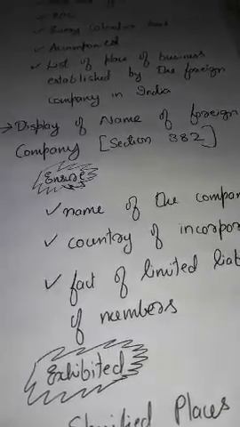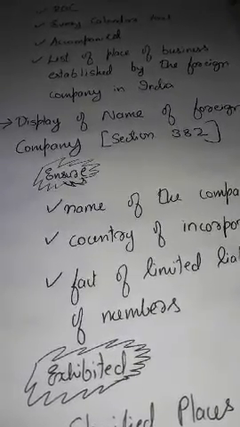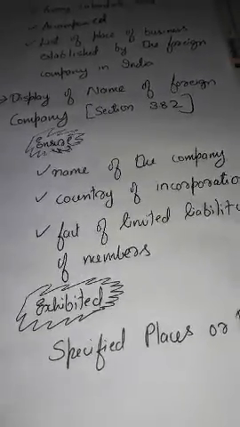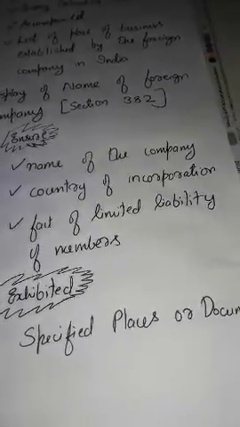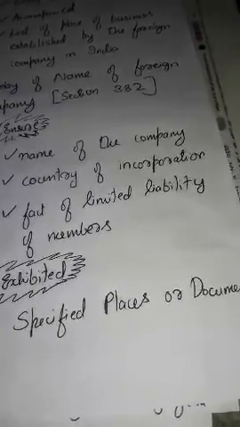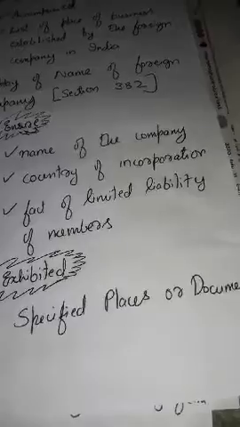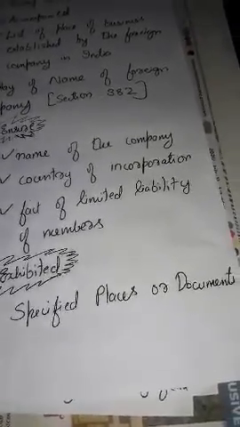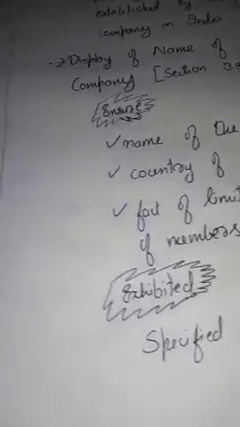Section 382 describes the display of name of the foreign company. The foreign company has to ensure that the name of the company, the country of incorporation, and the fact of the limited liability of the members must be exhibited in specified places or documents.